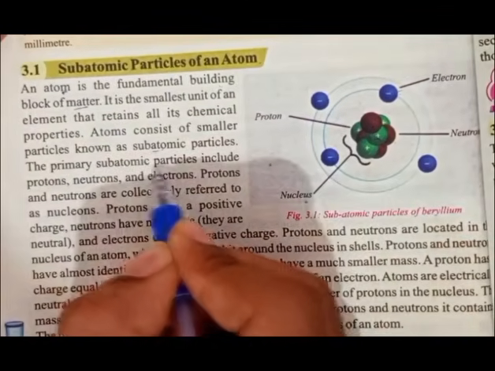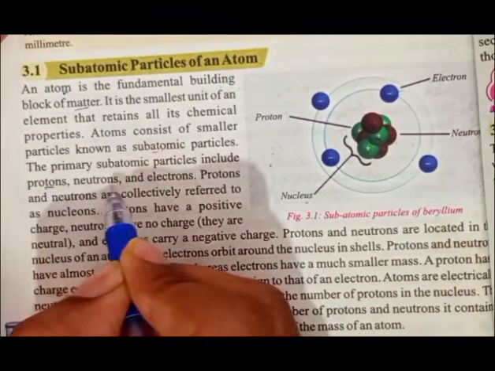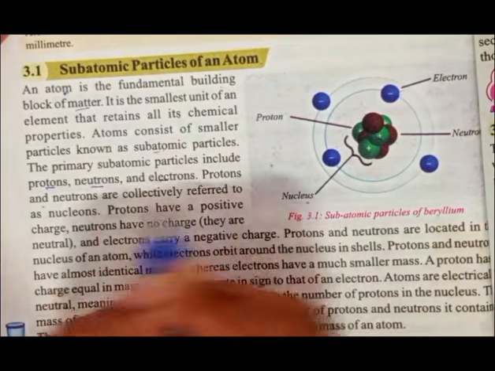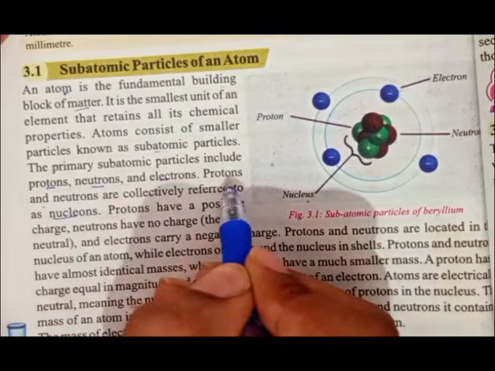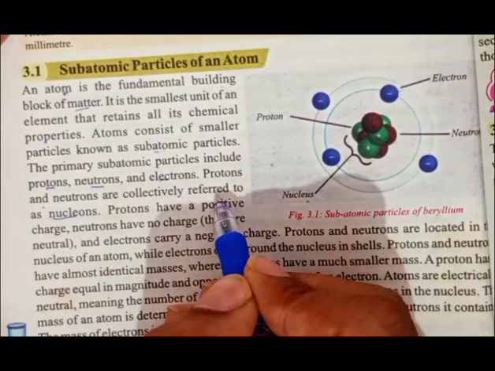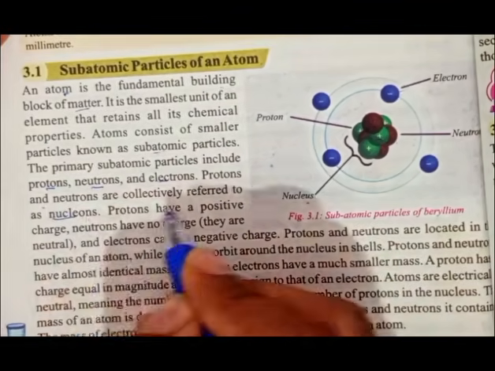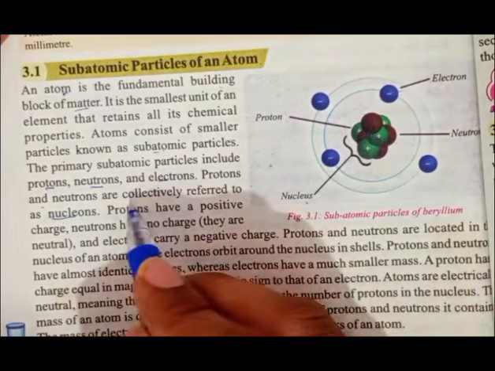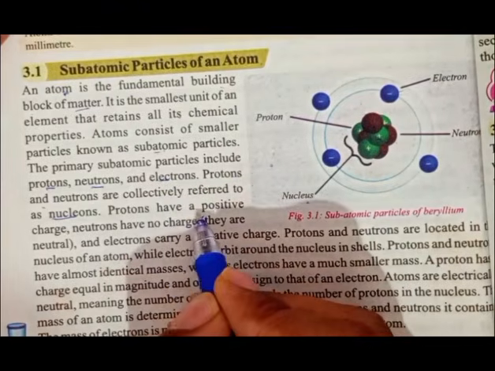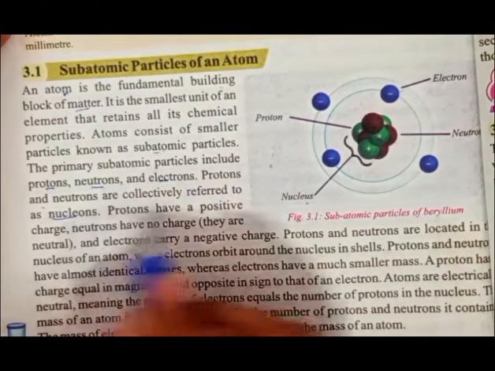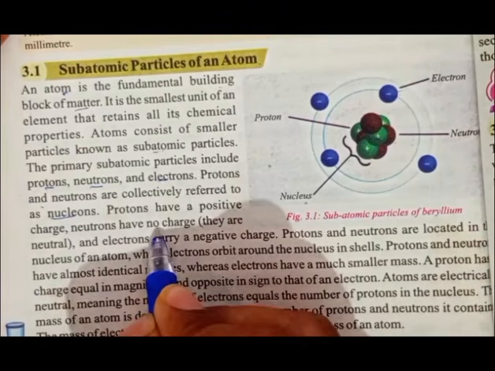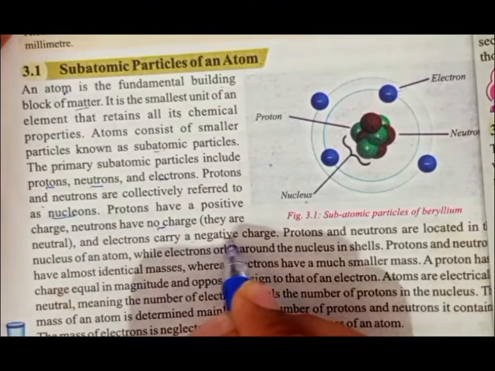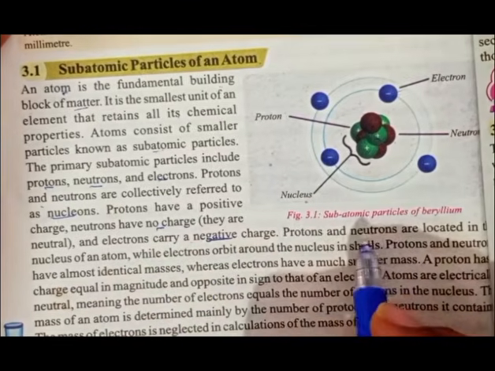The primary subatomic particles include protons, neutrons, and electrons. Protons and neutrons are collectively called nucleons because they are present in the center of the nucleus. Protons have positive charge. Neutrons have no charge, they are neutral. And electrons carry negative charge.